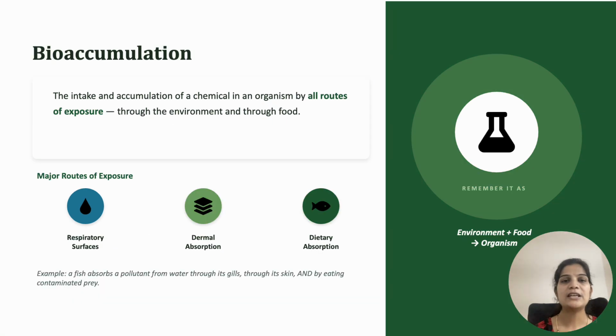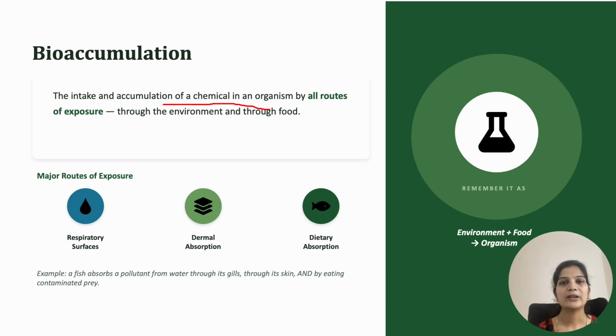Now let's see bioaccumulation. What do we mean by bioaccumulation? It is the accumulation of a chemical in an organism by all routes of exposure. All routes of exposure might include the gills or respiratory organs, or the dermal surface, or the food, that is, food intake.